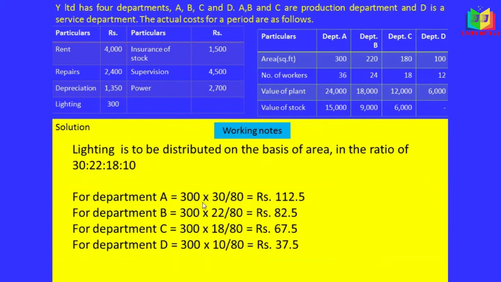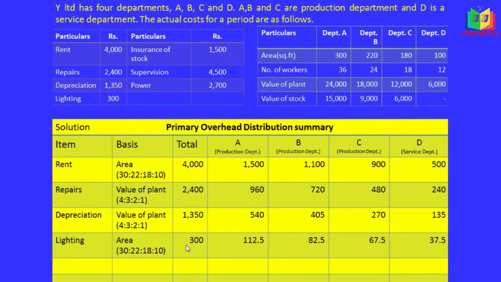For department A it is 112.5, for department B it is 82.5, for department C 67.5, and for department D 37.5. It is based on the area. I have written that in the table now: 300, based on this ratio. Okay, let's see the next one.